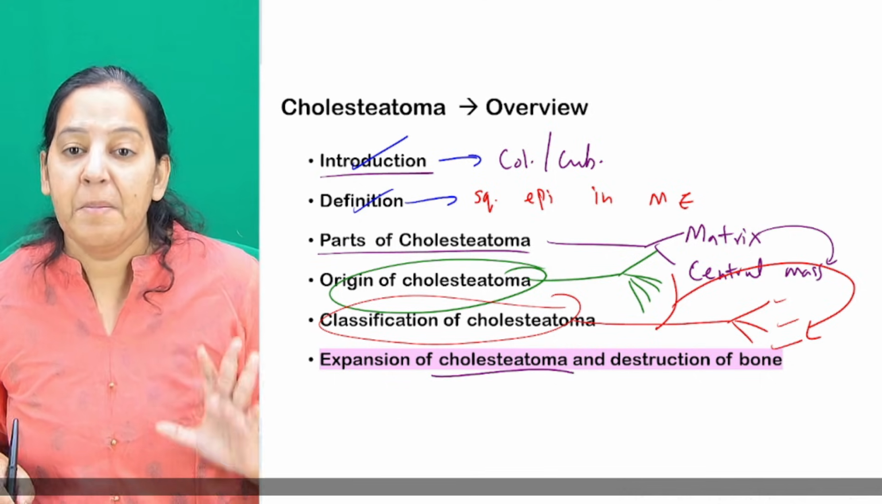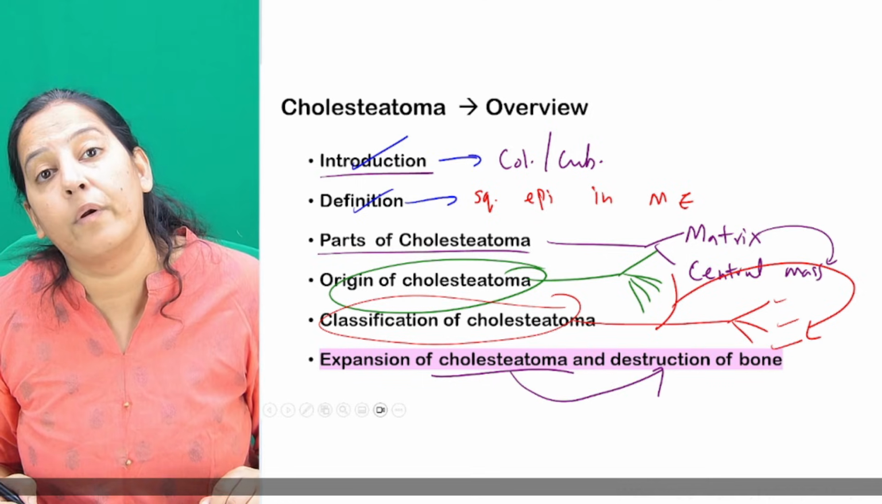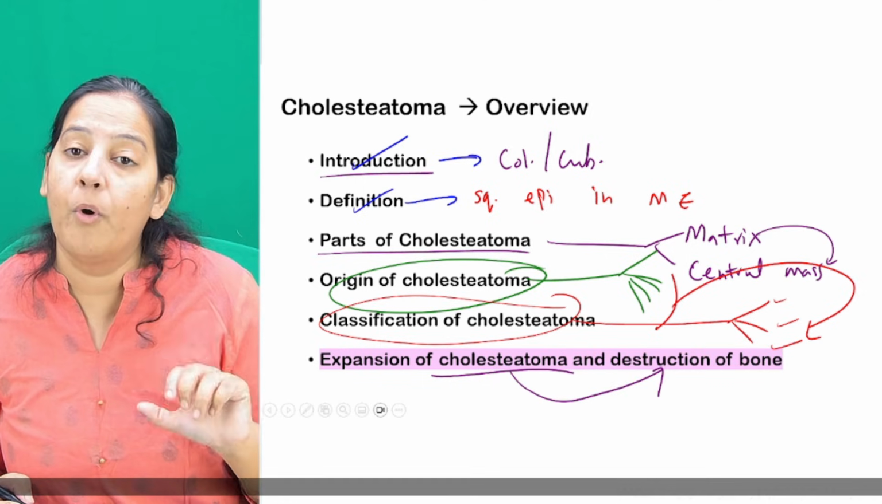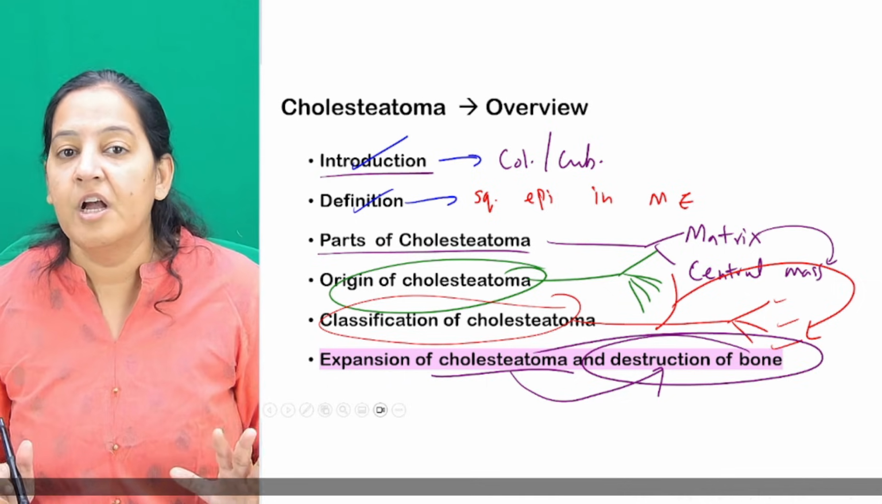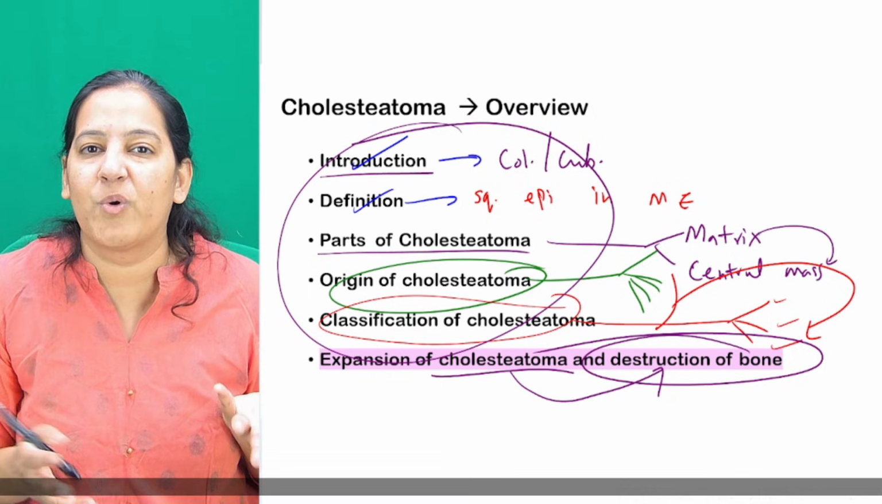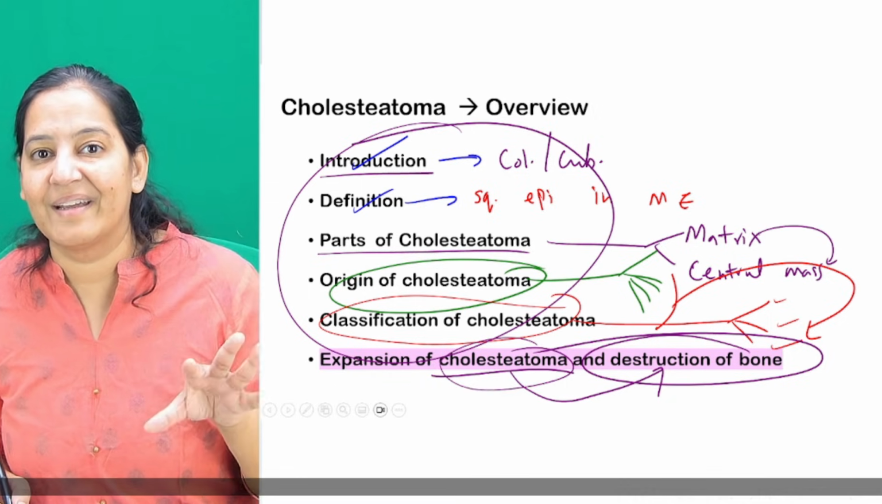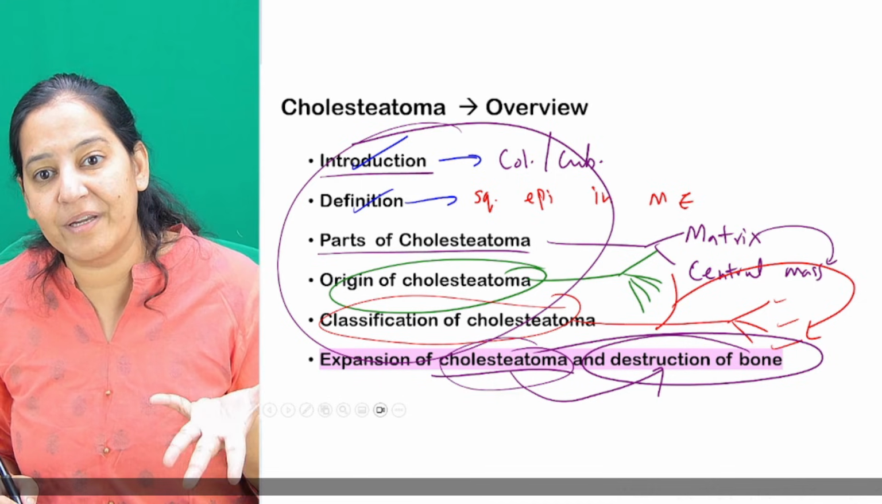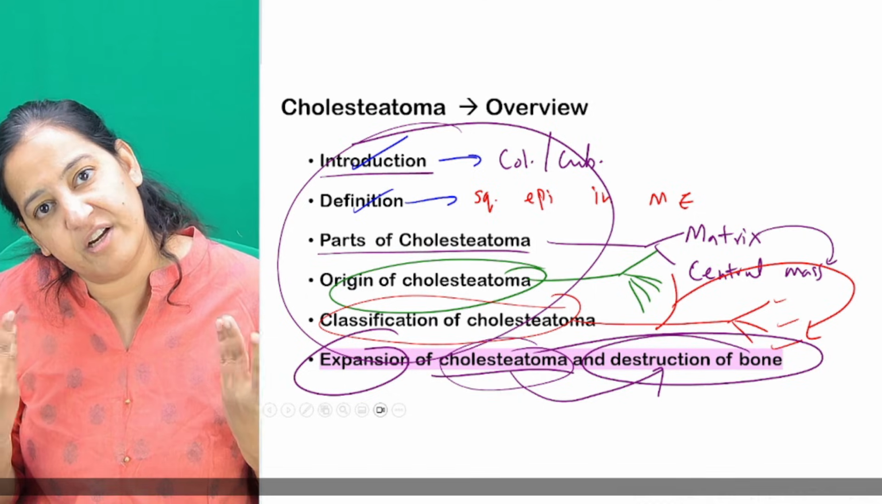Why is it dangerous? Because it has a property to destroy bone. The middle ear is present inside the bone. You may be thinking, why am I teaching you this topic? It is dangerous because cholesteatoma is not quiescent. It's active, and it has a property to destroy the bone. Once it expands, whatever bone it comes in contact with, it destroys.